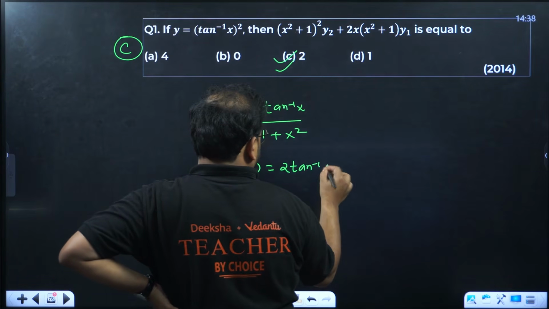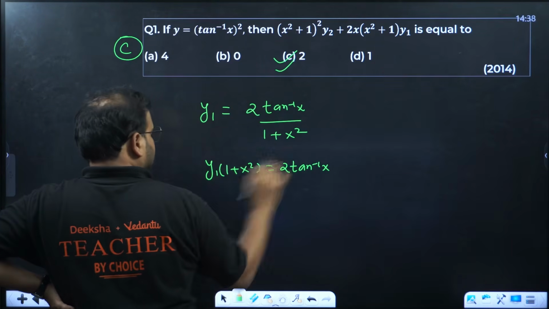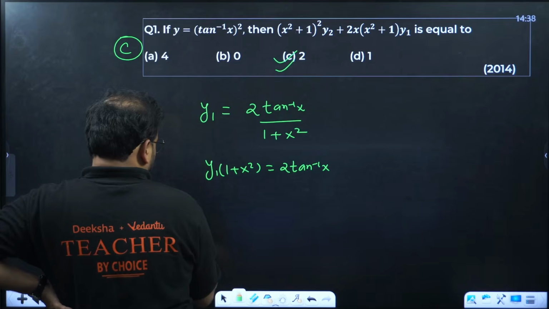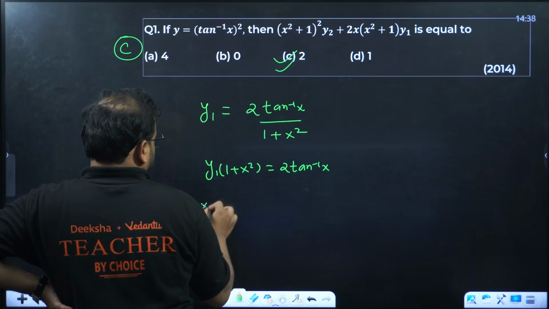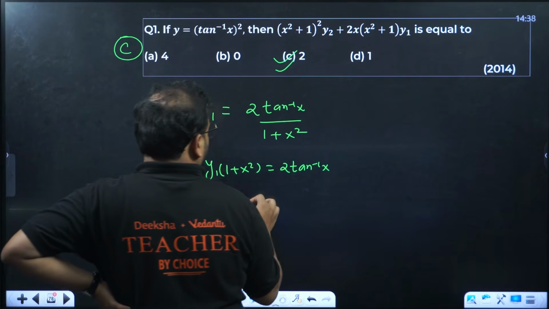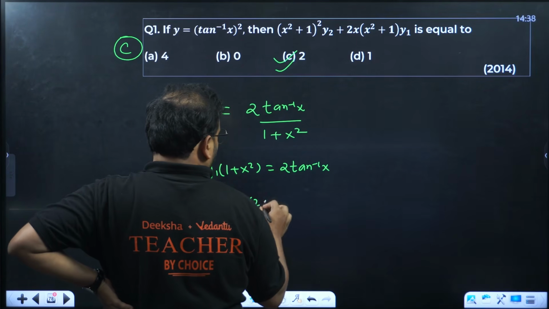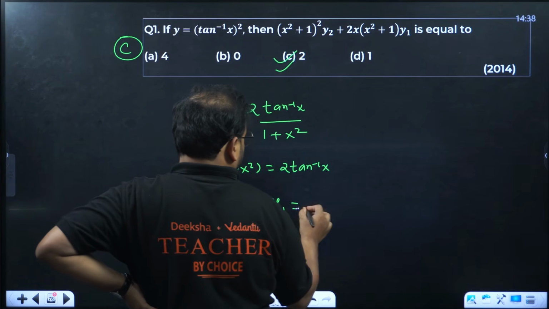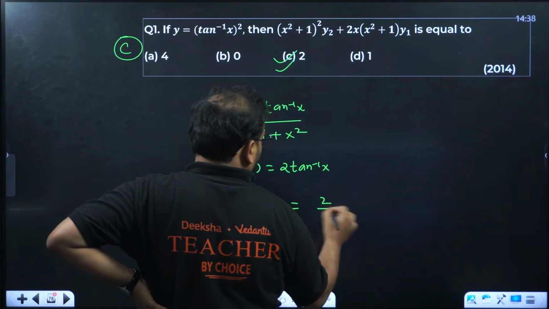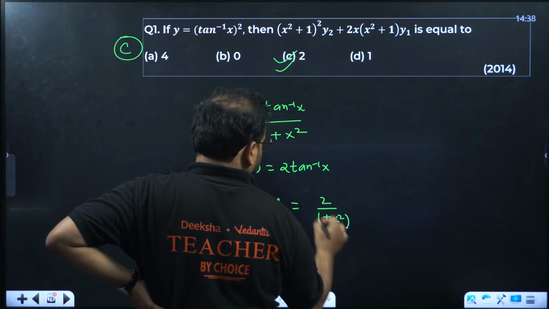Correct. Now differentiate this also. You will have y2 times 1 plus x square plus 2x times y1 equal to, differentiate again, 2 upon 1 plus x square.